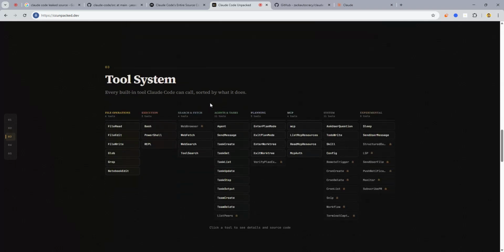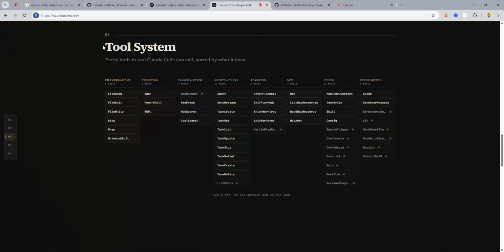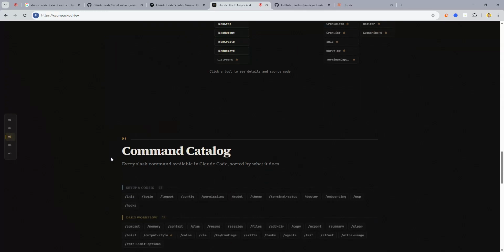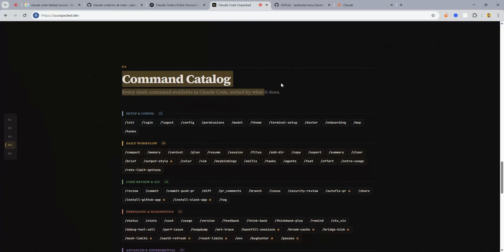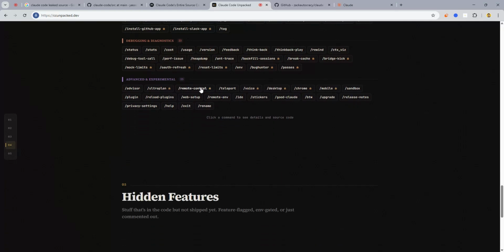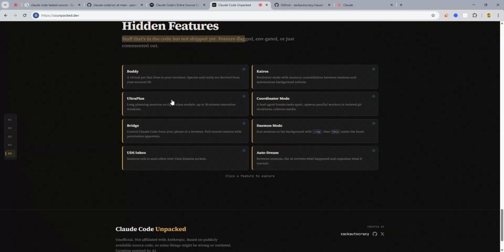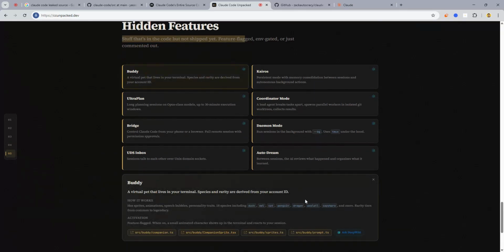Okay, I think you get the point, so you can visit it on your own. You can see this is the tool system they have, and these files are locked, experimental. This is system and tool, and this is planning, and these are locked, by the way. Now if you go down, we have the command catalog, everything is here. Some of the stuff is locked here as well.